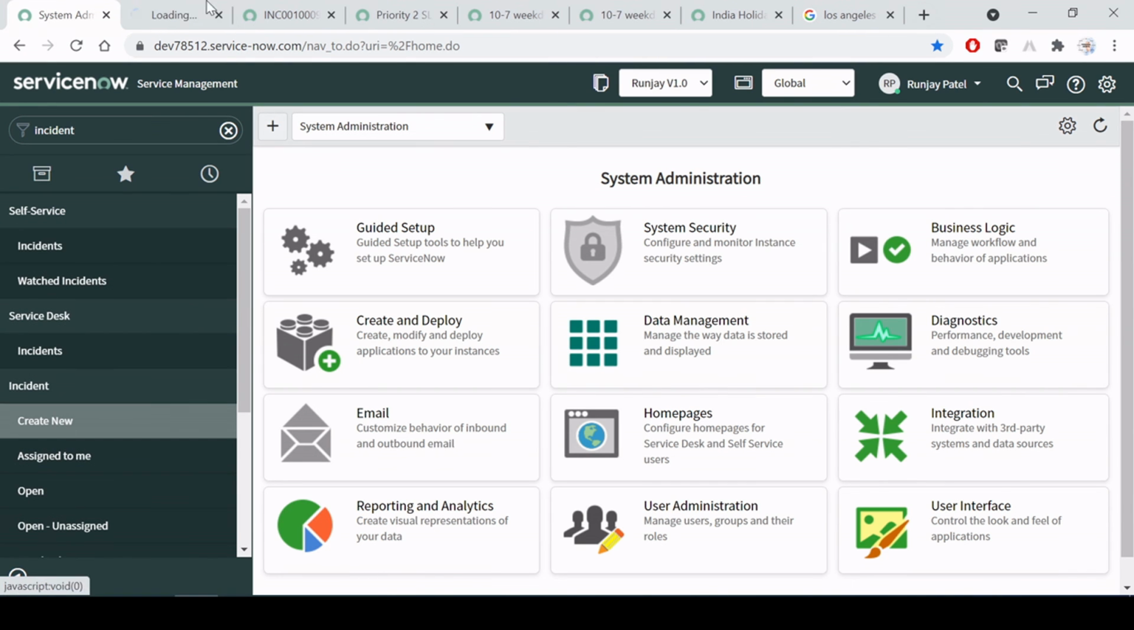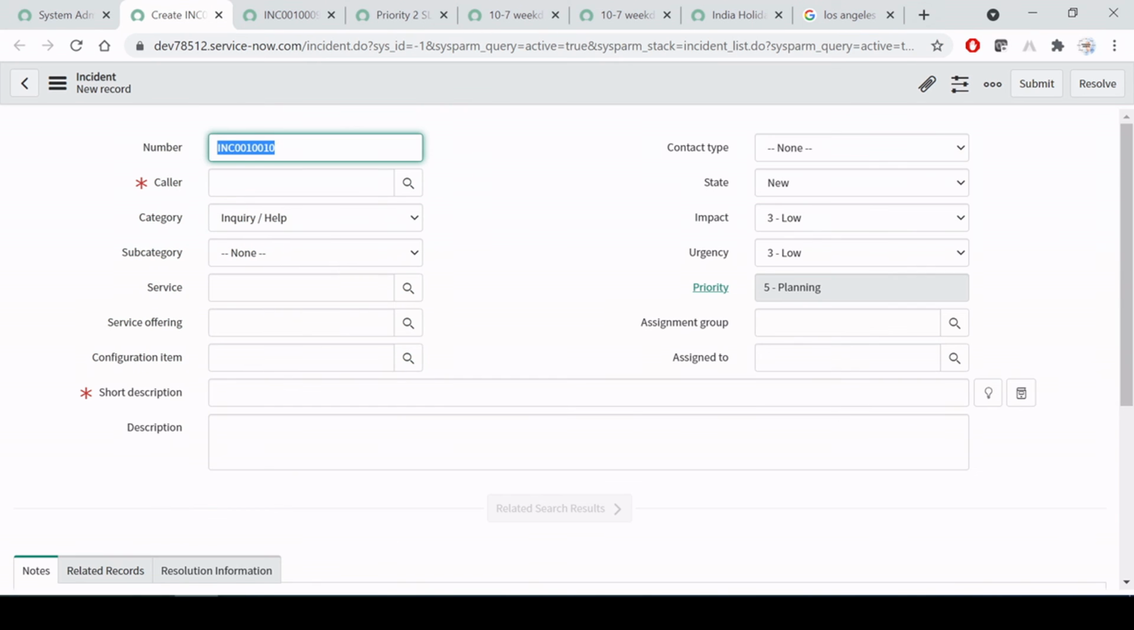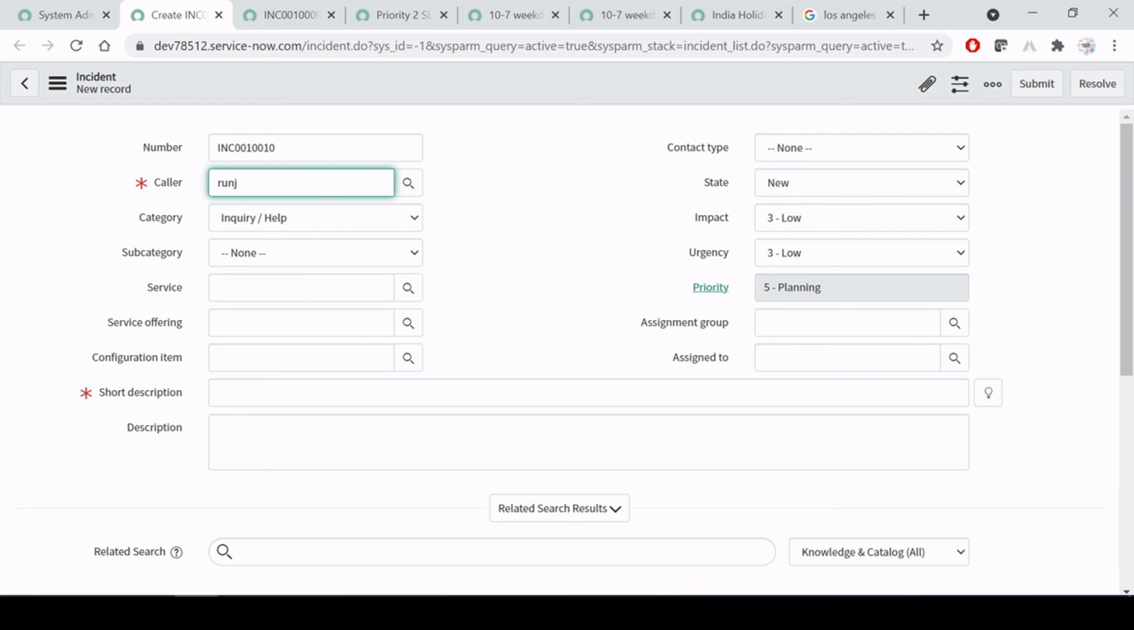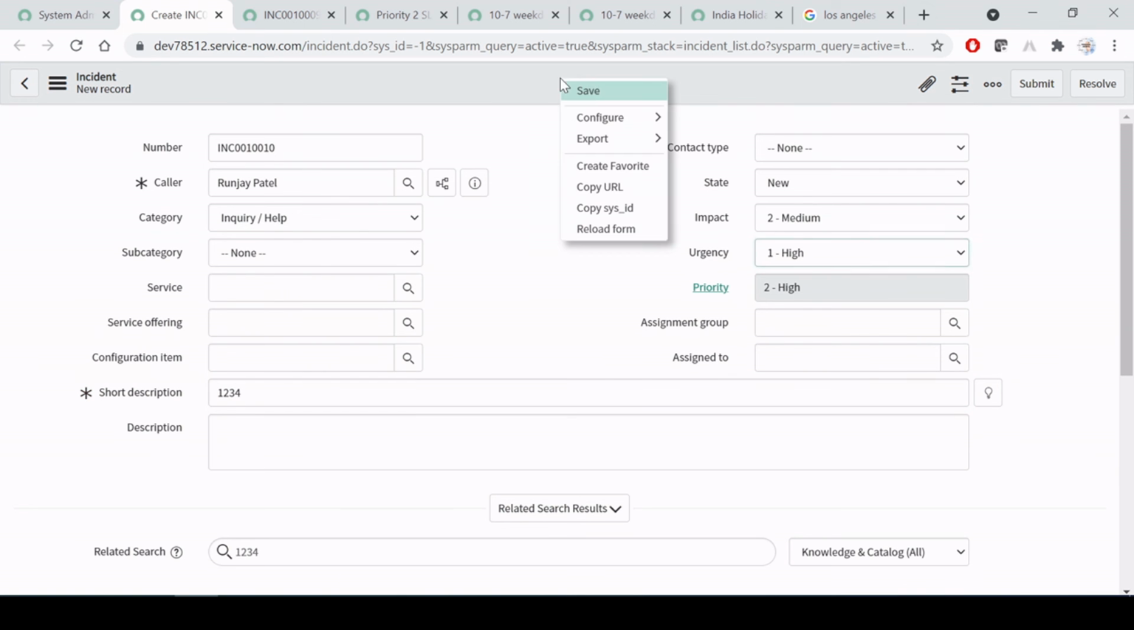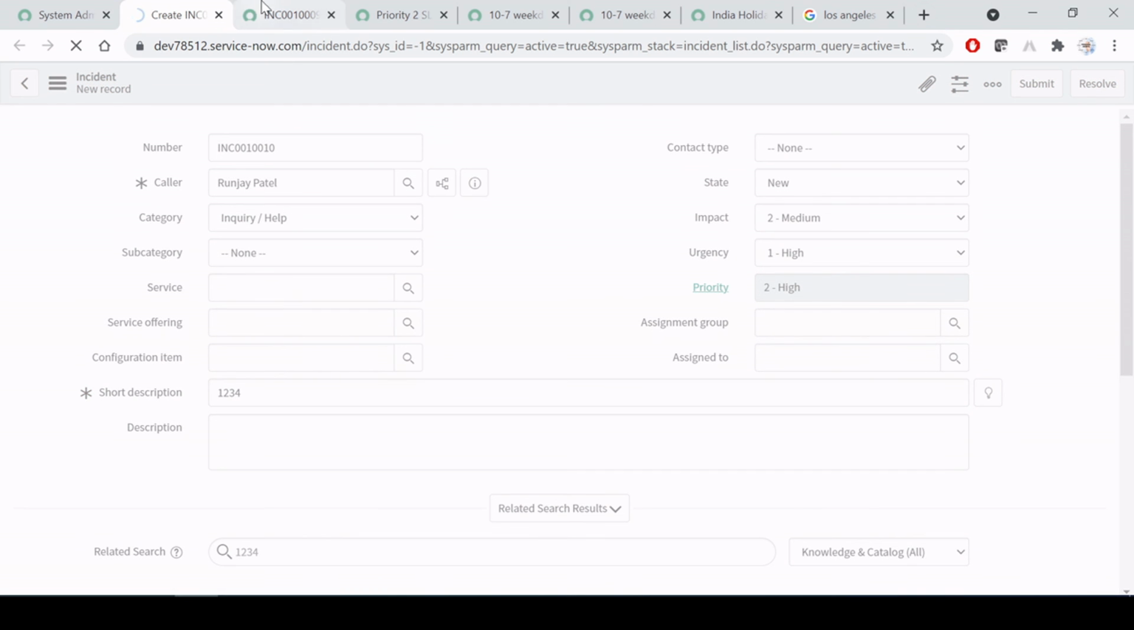So here I'm going to create a new incident. I'll say Runjay, and I'll be attaching a priority 2 ticket. As you can see, a priority 2 ticket. I'm just giving any number. I will say save.